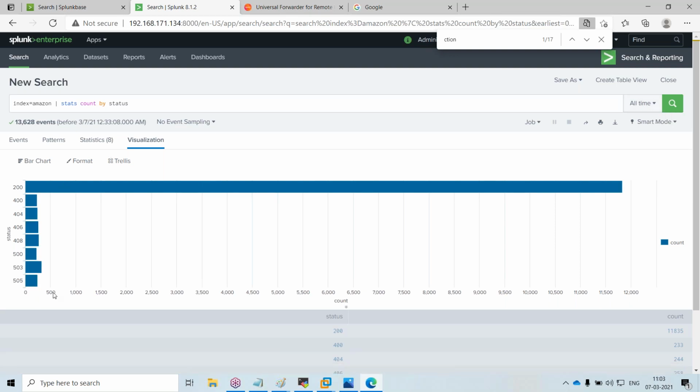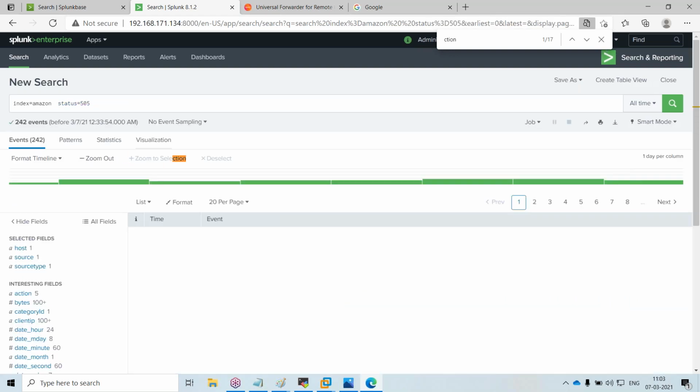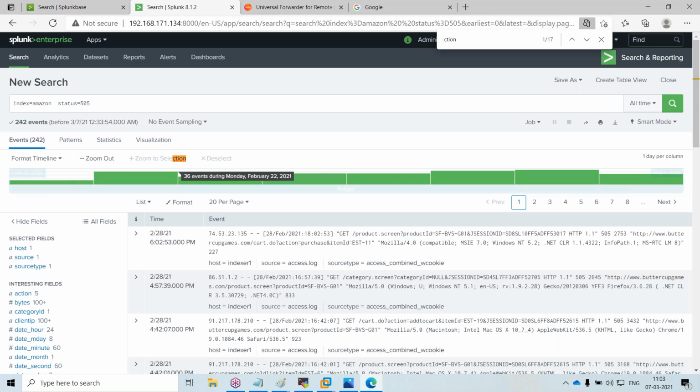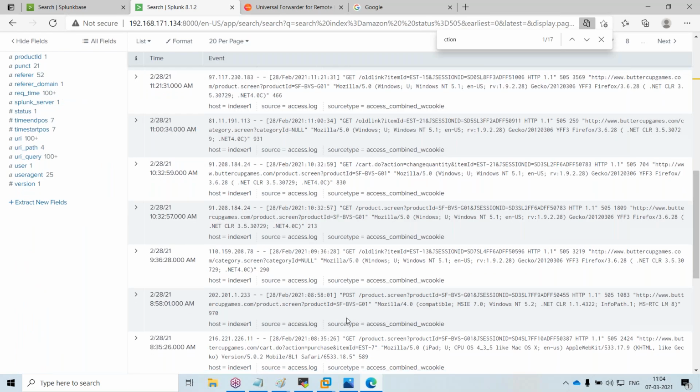If you wanted to calculate this manually, how much time would it take? If I want to work on these errors, I can directly click here, and it shows all the errors pertaining to the 505 error only. For troubleshooting it is very easy.